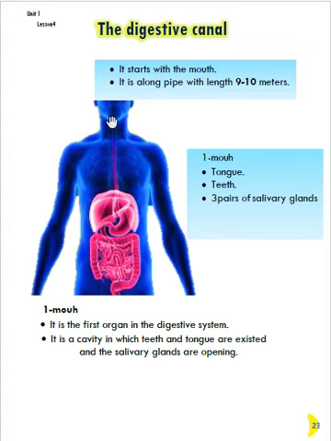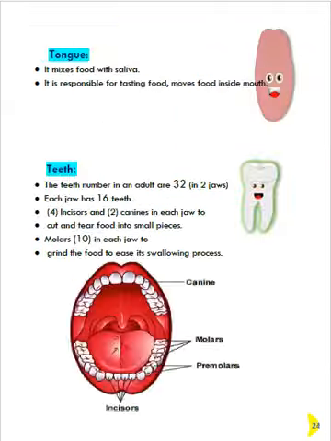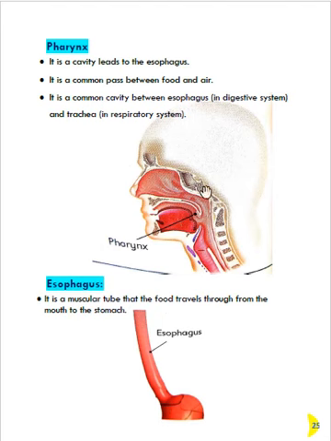So the mouth was the first station, but what is our next station? Food enters your mouth. After the mouth, it will find the pharynx. So the pharynx is the second part in the digestive canal. It is a cavity that leads to the esophagus.